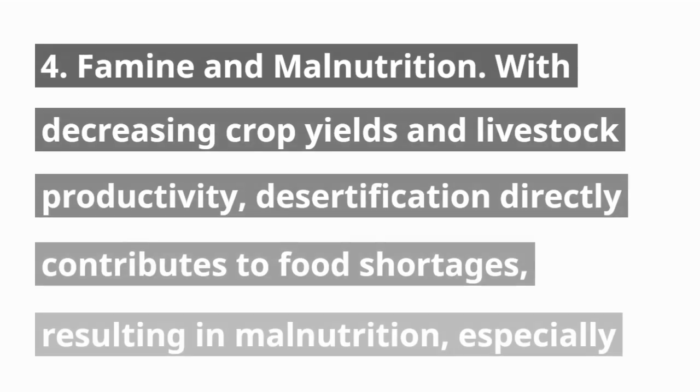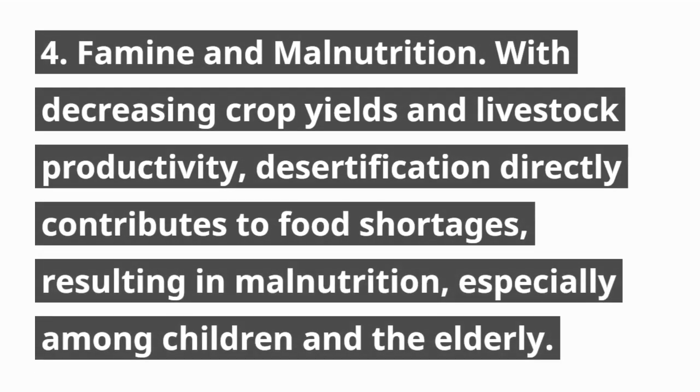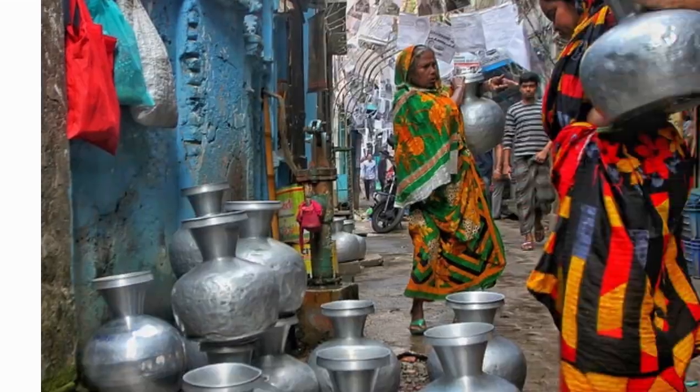4. Famine and malnutrition. With decreasing crop yields and livestock productivity, desertification directly contributes to food shortages, resulting in malnutrition, especially among children and the elderly.